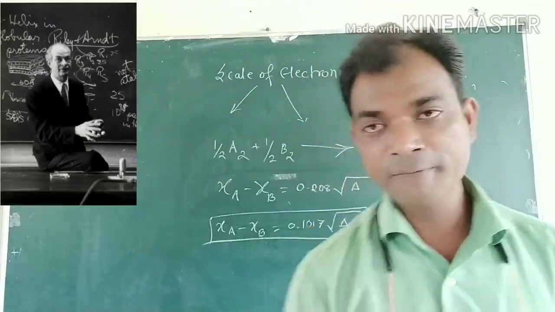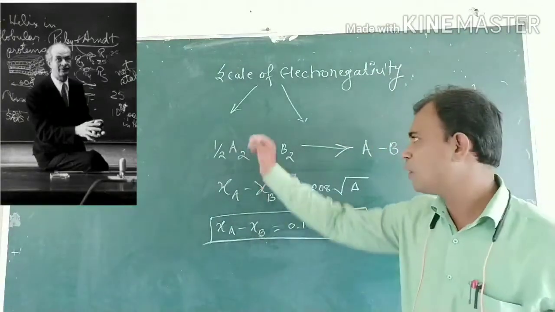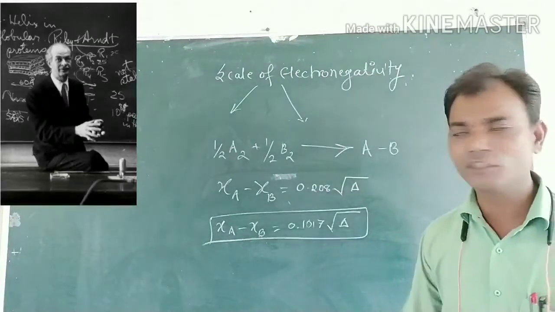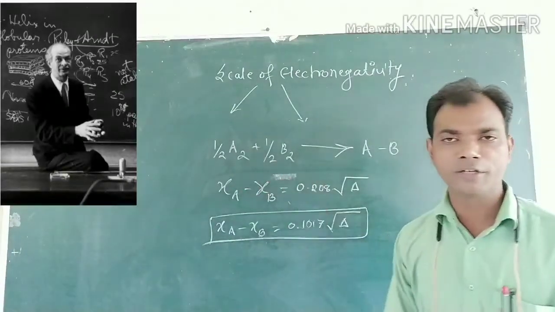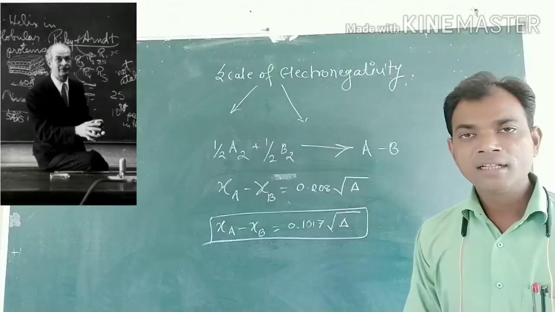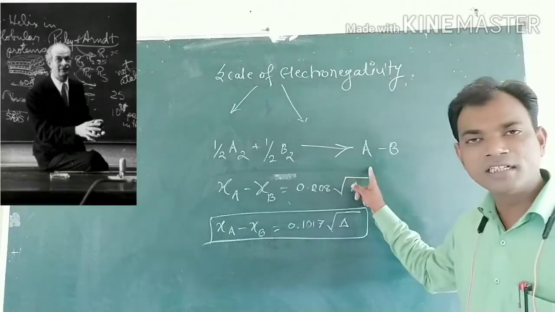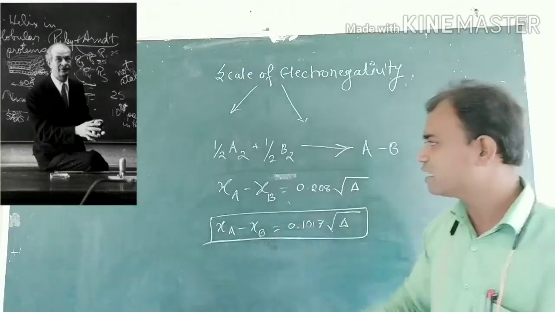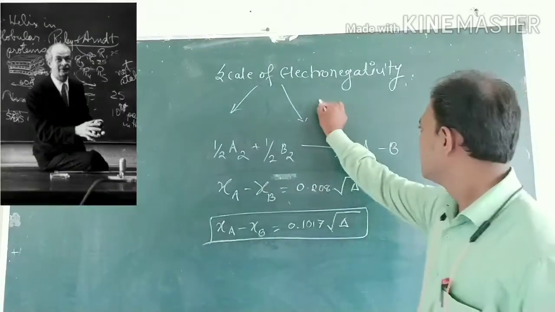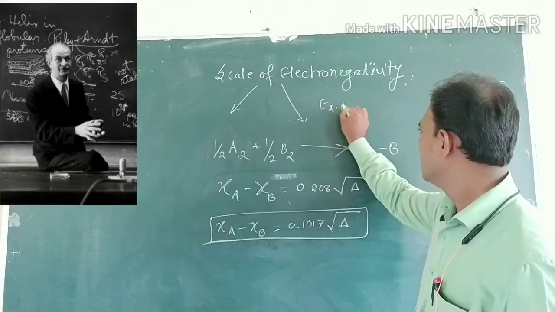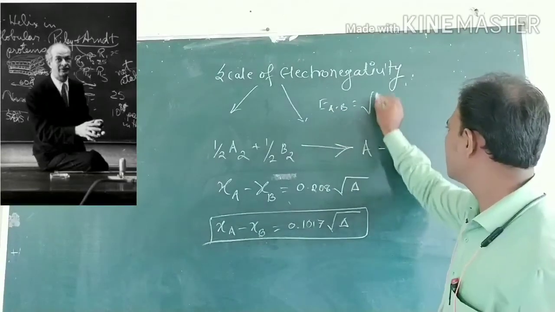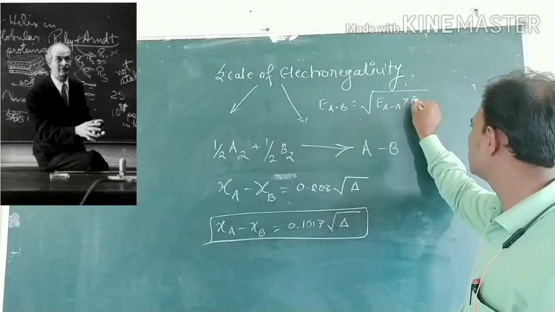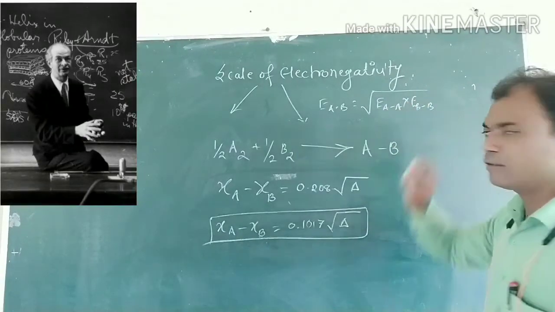Did you get it? Pauling simply considered the formation of AB molecules from A2 and B2 molecules. If AB is a purely covalent bonded compound, then its energy is the geometric mean of the energies of the two molecules, AA and BB.